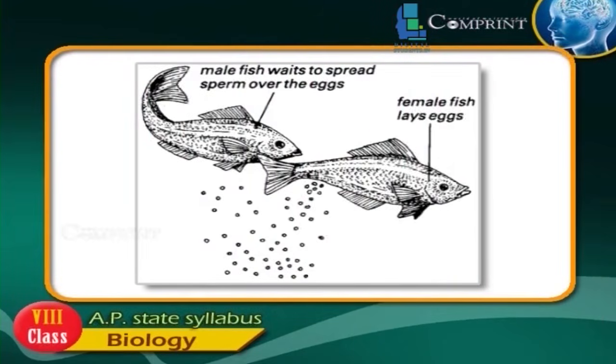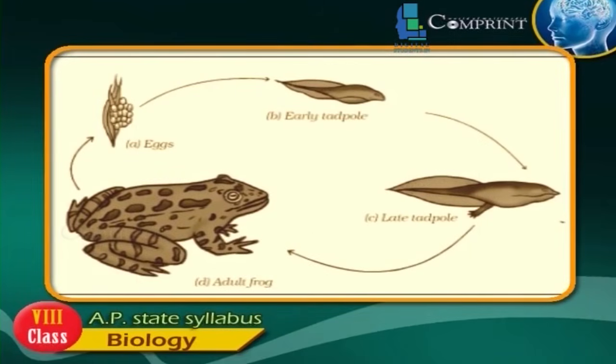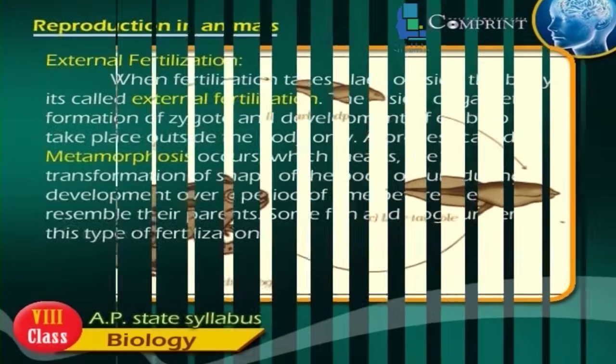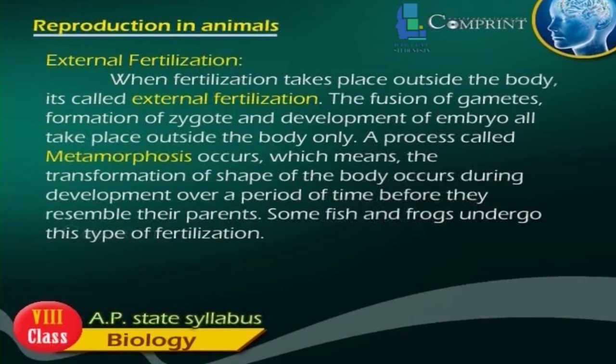Some fish and frogs undergo this type of fertilization.